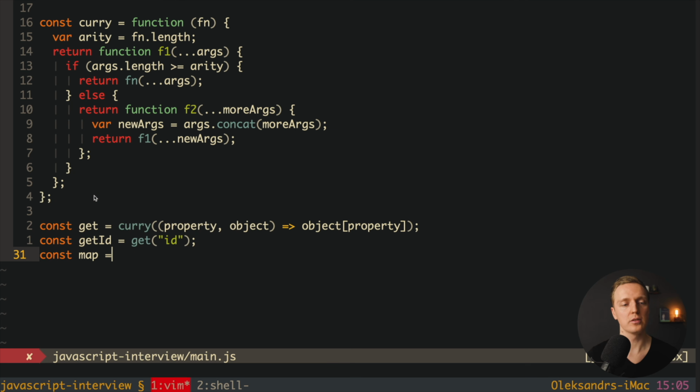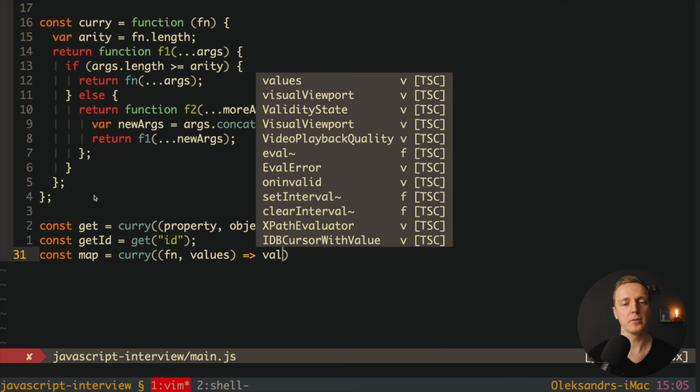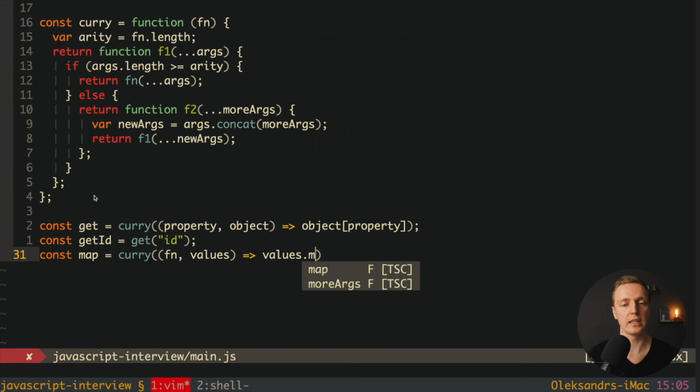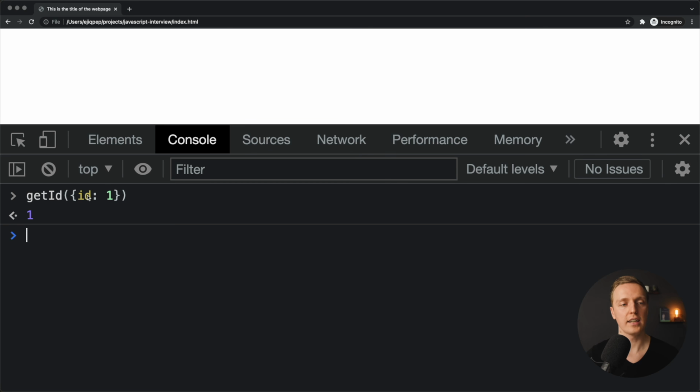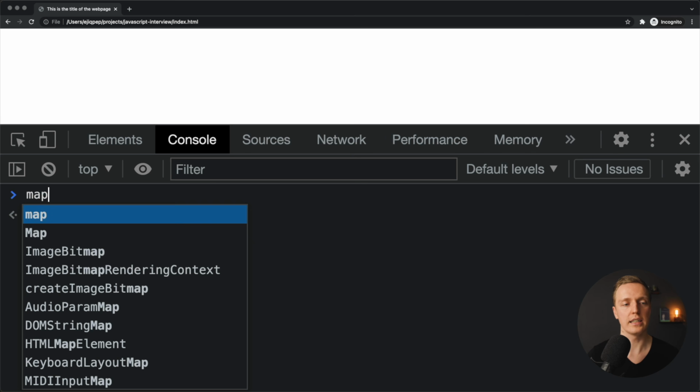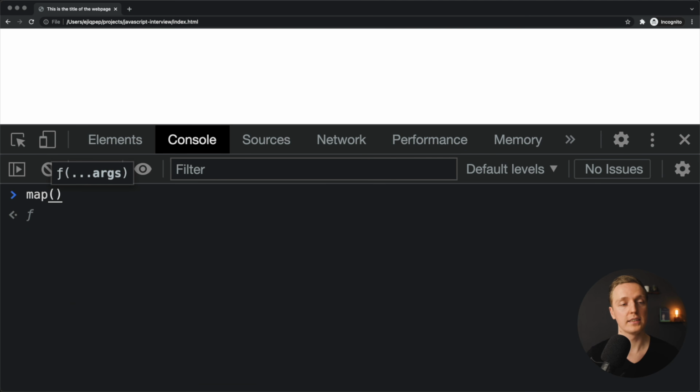For example, here I want to create map and I want to curry a map function. So here we are getting a function which is an argument of the map and values which is an array. And here I want just to call a plain JavaScript values.map and I'm passing our function inside. But now our map is curried, which means we can use it everywhere like curried map. For example, we can pass inside our map getId, and now here as a second argument we can pass an array and just have here id equals 1. As you can see here, we directly got an array of ids with the help of the map.